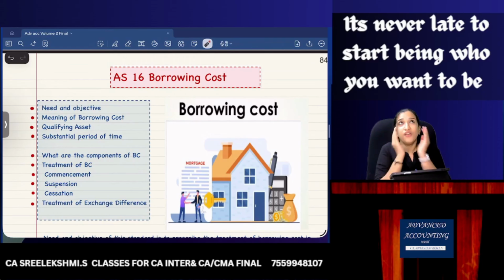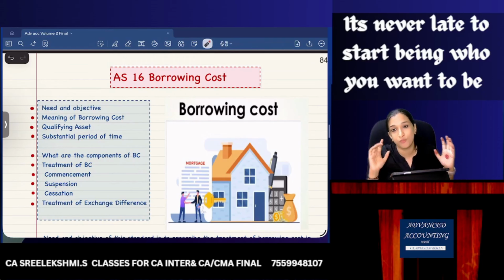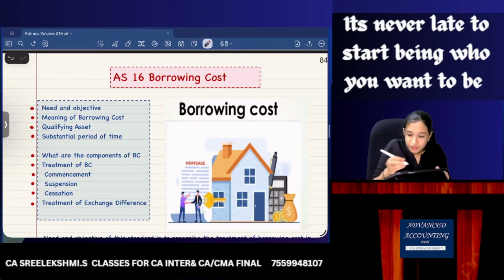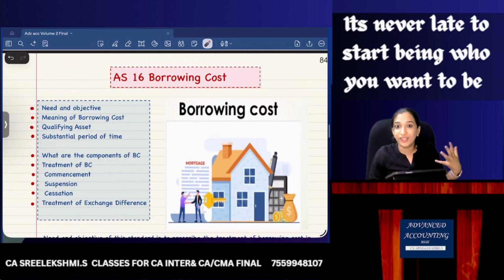Capitalization of borrowing cost. When can you capitalize borrowing cost? When you pay interest for a loan, your normal entry will be interest to bank. When you pay interest, what is the journal entry? Interest to bank, and the second journal entry is P&L to interest. Yes or no? But when you should capitalize that interest, instead of P&L to interest, when you should do asset to interest. Are you understanding? When you should capitalize the borrowing cost.